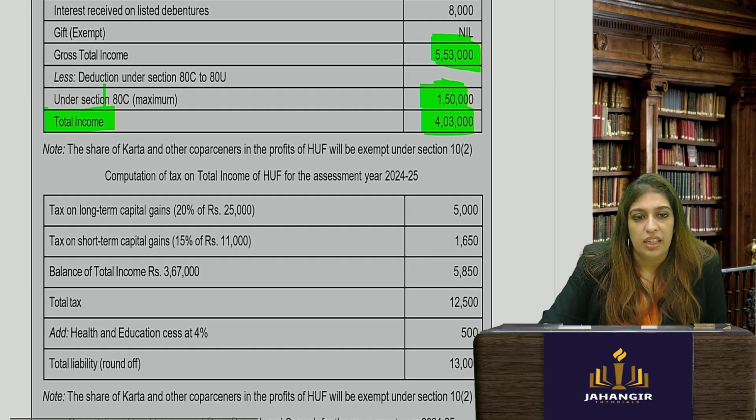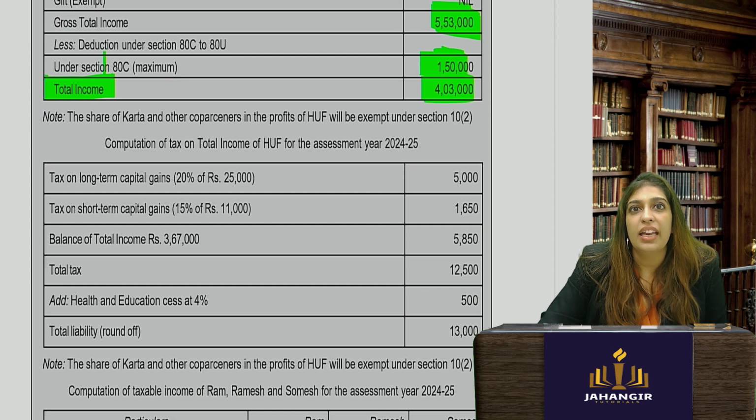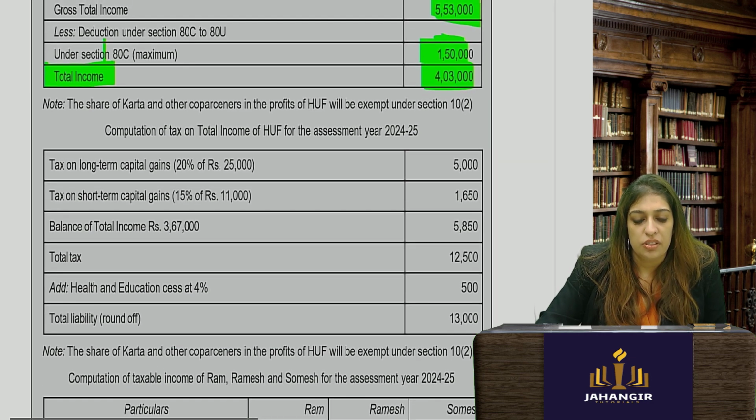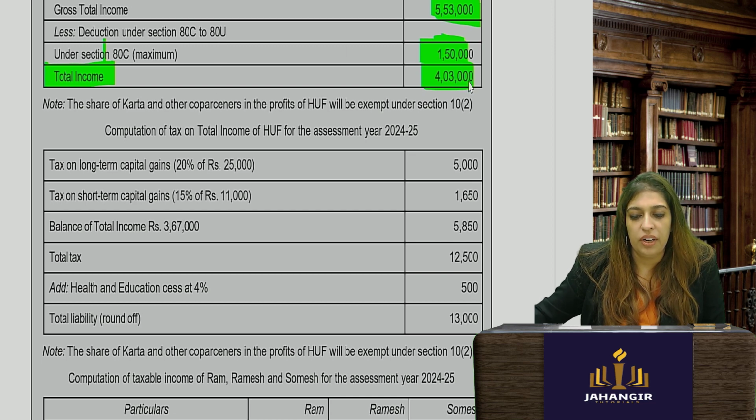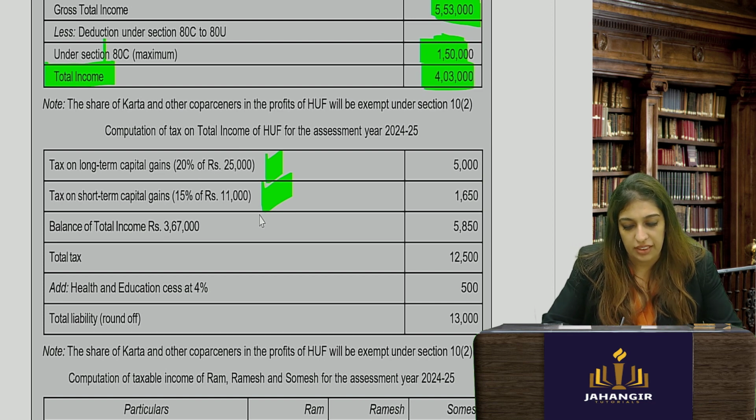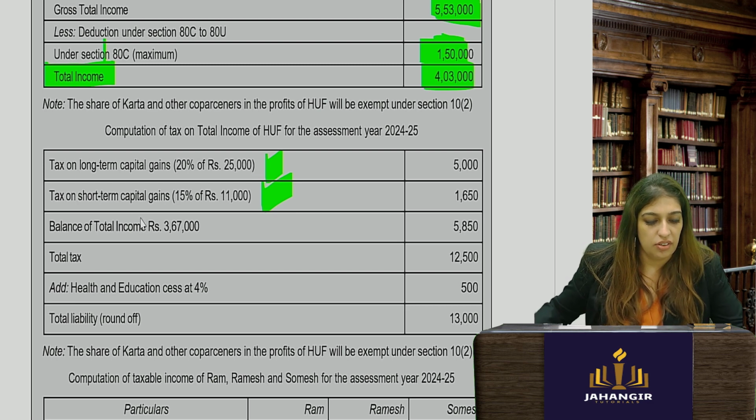So now, as soon as you see any incomes which have a specific rate of tax, for example, long term capital gains and short term capital gains, you do that. So out of this total amount 4 lakh 3, these two amounts are gone. Okay, so you will subtract 4 lakh 3 minus 25,000 minus 11, so you will get 3 lakh 67,000. Okay, this is the balance. Now in 3 lakh 67,000 you have to find the tax.